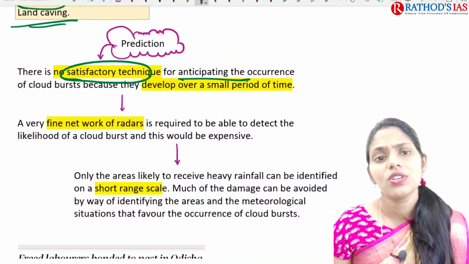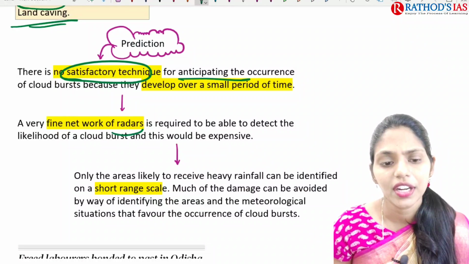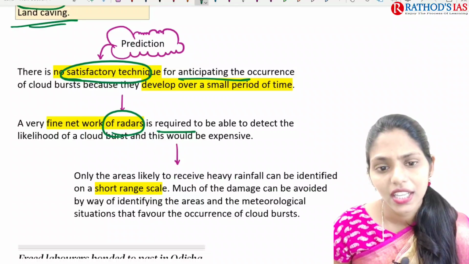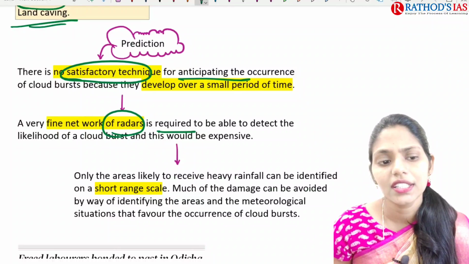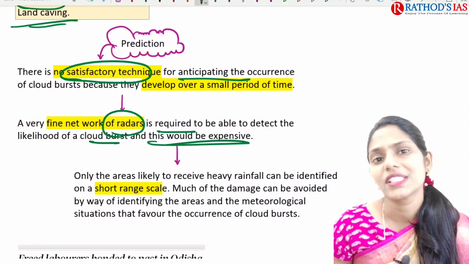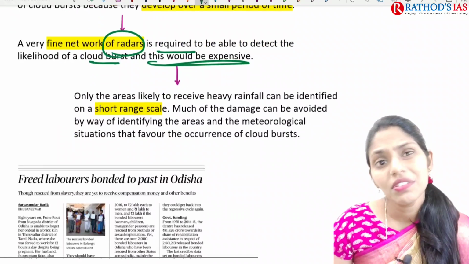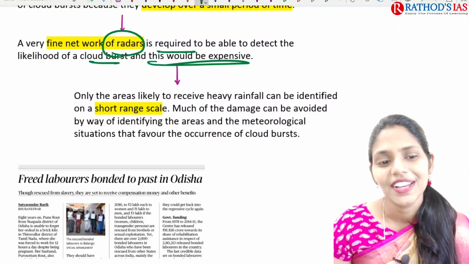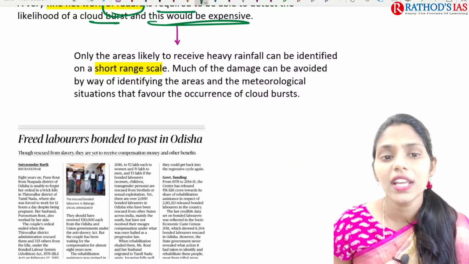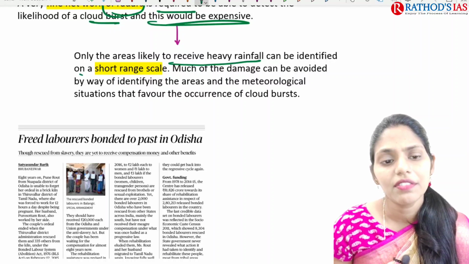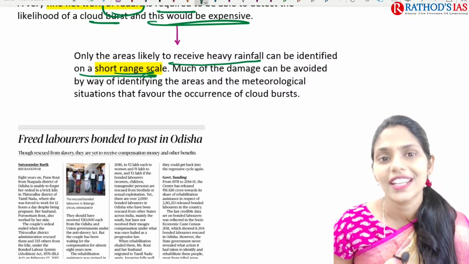We would need a very fine network of radars to detect the likelihood of a cloudburst, and this would be expensive as well. Fitting radars is very expensive. And only areas that are likely to receive heavy rainfall can be identified on a short range scale.